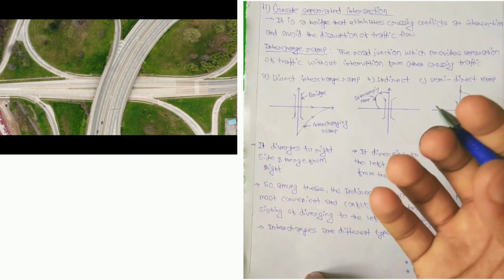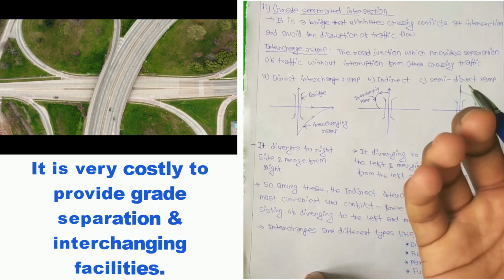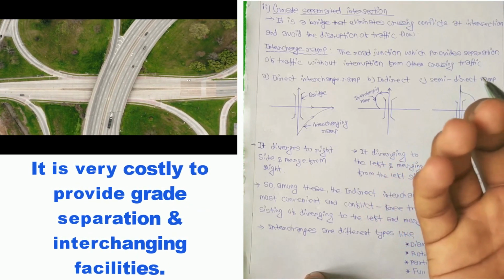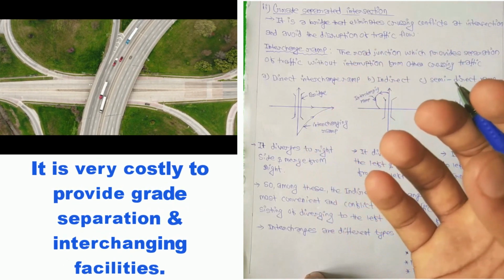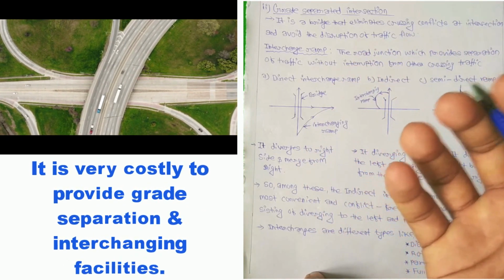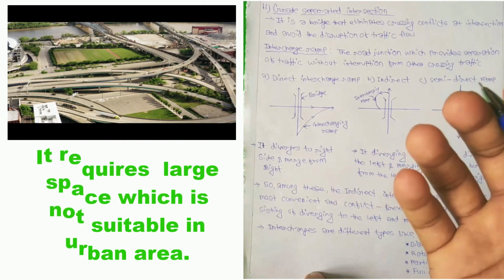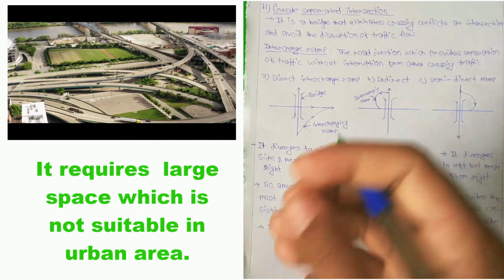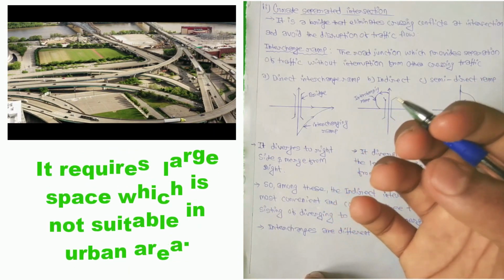And the disadvantages of the grade separated intersection are: it is very costly to provide grade separation and interchanging facilities because it occupies more space, and obviously the design cost will be increased. It requires a space which is not suitable in urban areas. So that is all about the intersection and its types, interchange ramp and